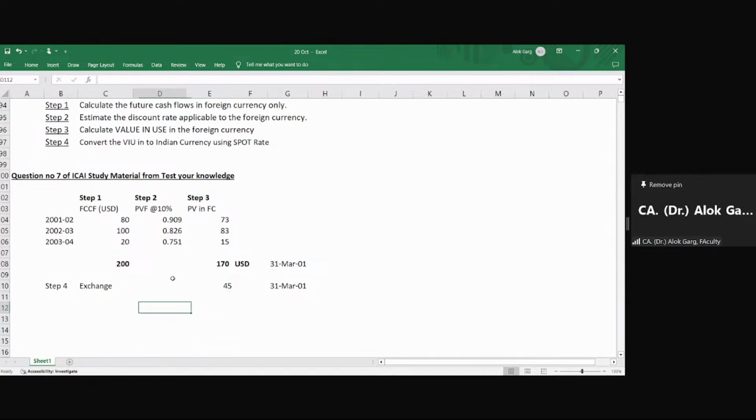Right. So what is my present value? This is my present value. This is my PV in USD. Right. This is my present value in USD. What is my present value in INR?